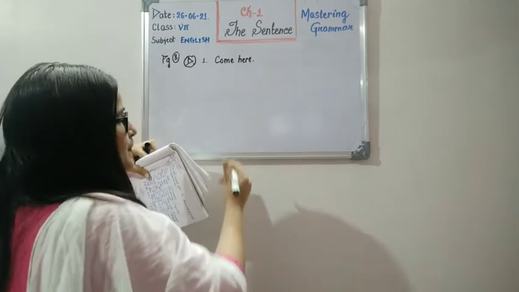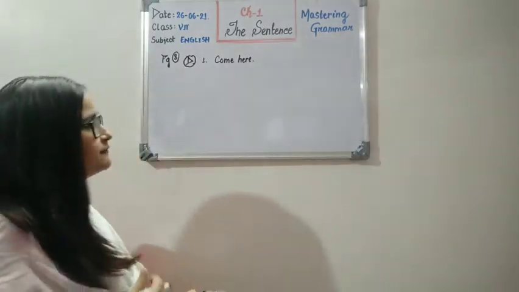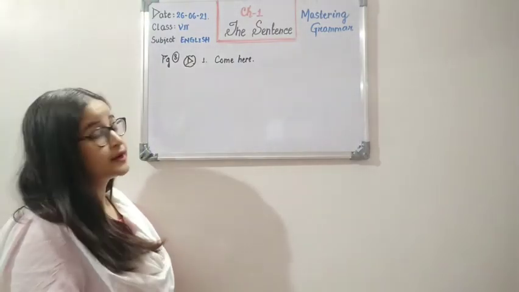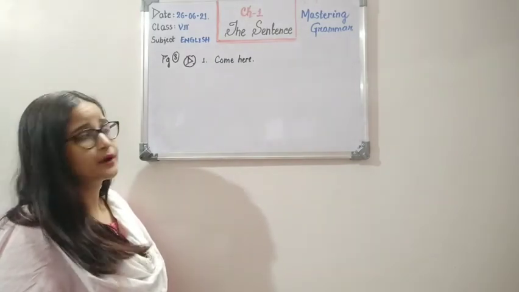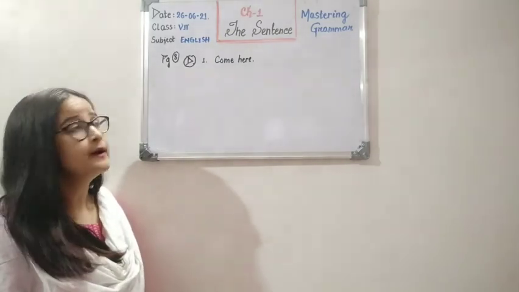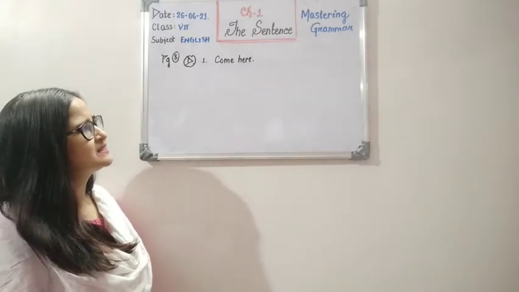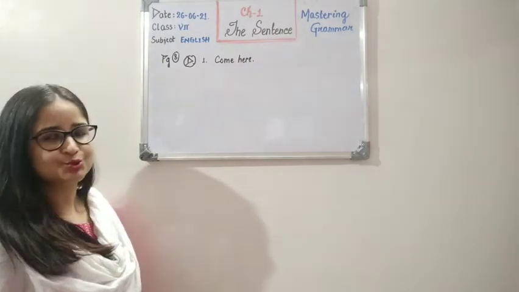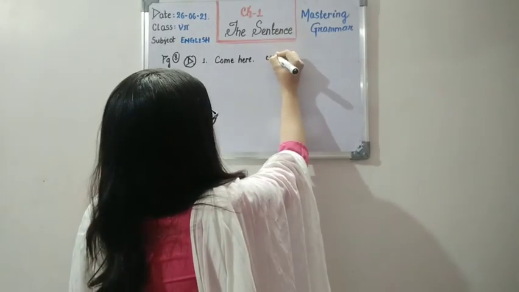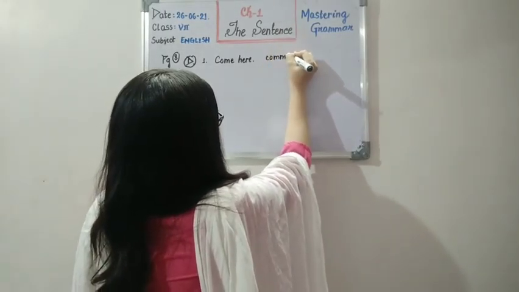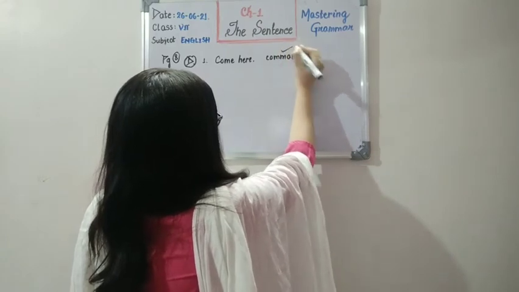A command, a suggestion, an advice or a request? See, there is no request here because there is no use of word please. So we can see it's right away a command, an instruction, right? So this is a command, you have to tick on the command part.